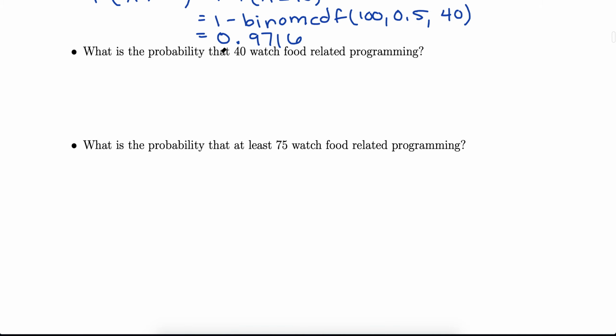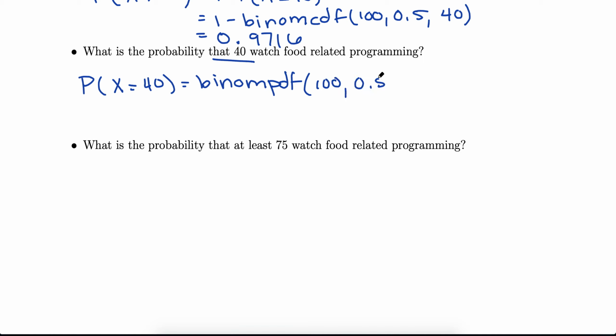The next one should also be pretty familiar. Probability that 40, period, exactly that, so probability X is equal to 40. We're going to use binomial PDF. So PDF was for equaling exactly a point. Same inputs, 100, 0.5, and 40. And this is going to give you something like 0.0108.